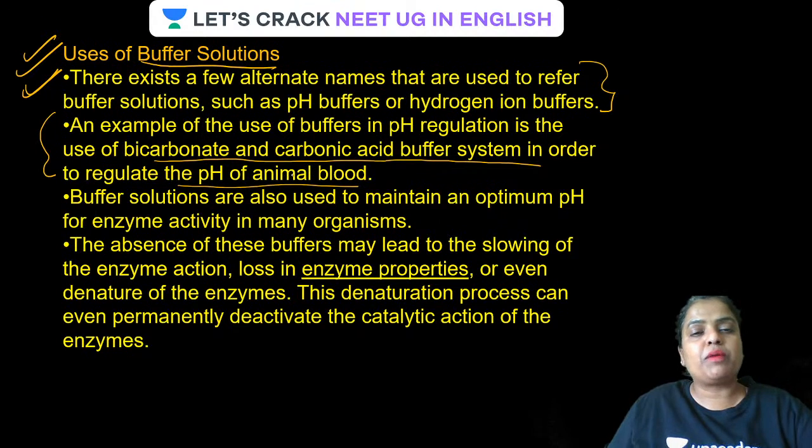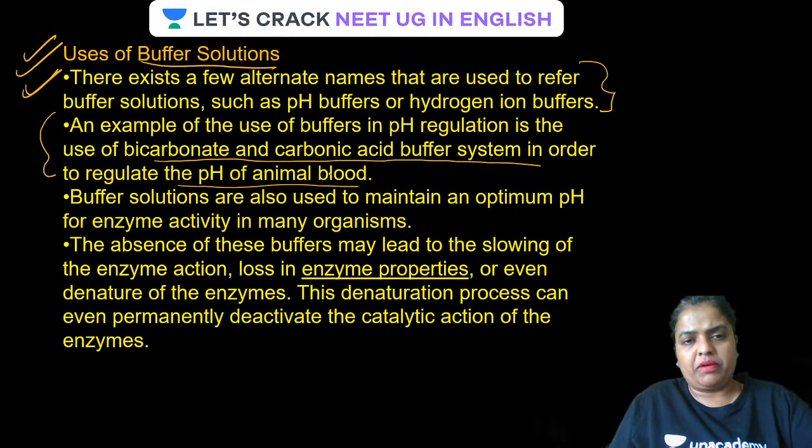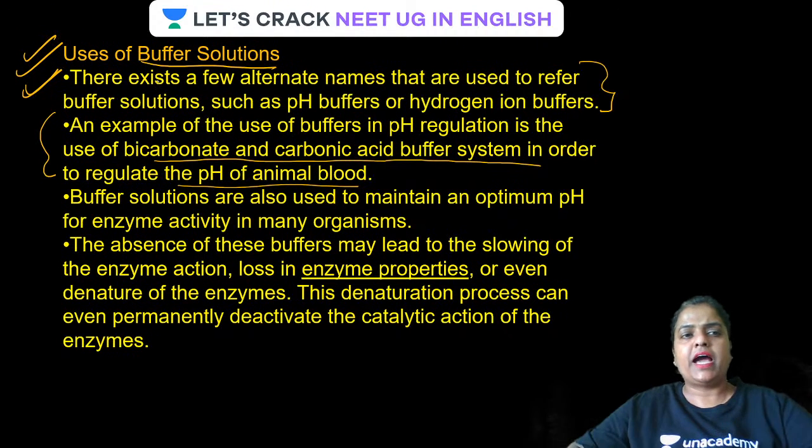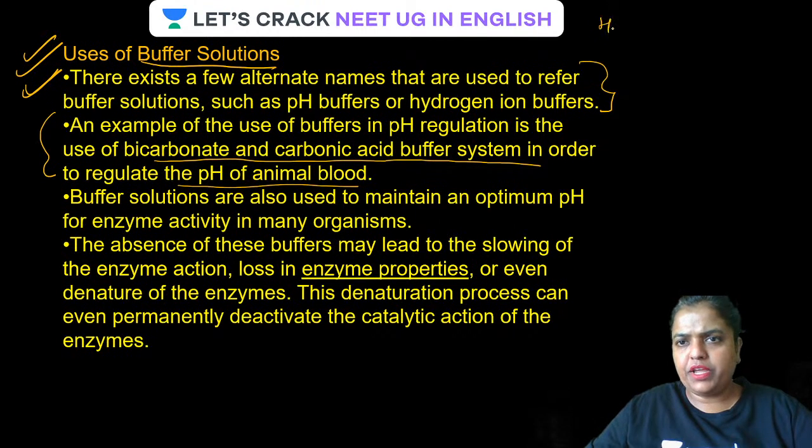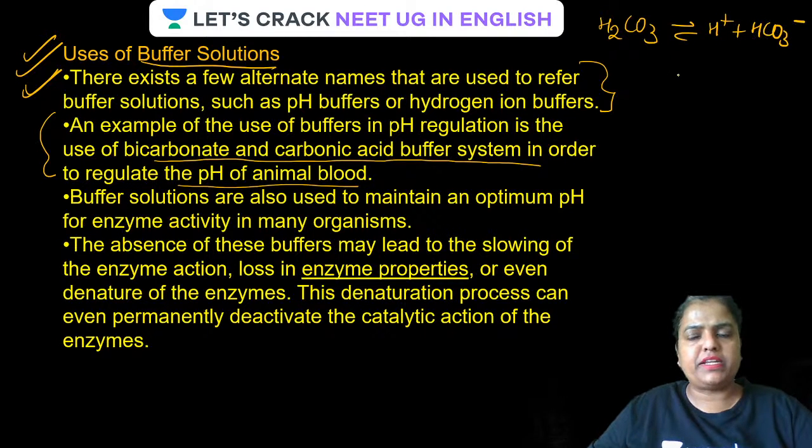What type of buffering system is over there? Blood is a buffer. Actually, it has bicarbonate and carbonic acid. Let me tell you, guys, carbonic acid is H2CO3, a weak acid, so it has H plus and HCO3 minus ionization. And bicarbonate is a salt, so it has a sufficient amount of this bicarbonate salt.